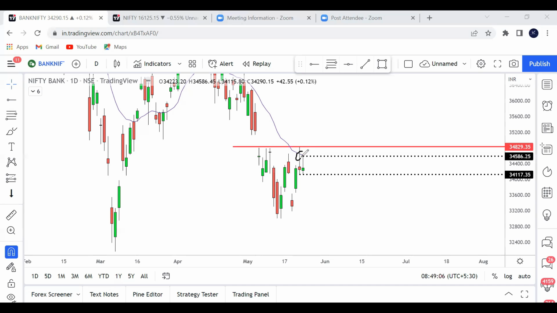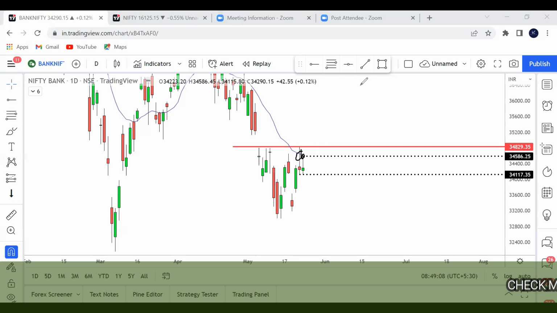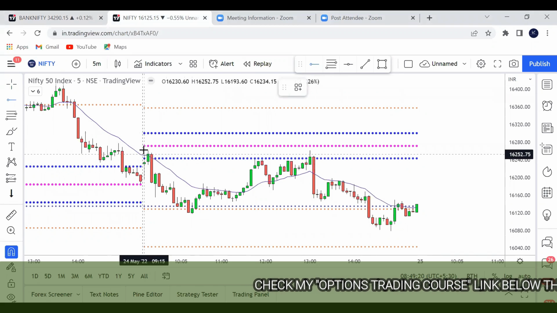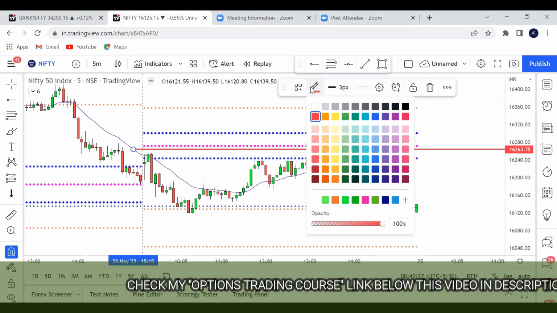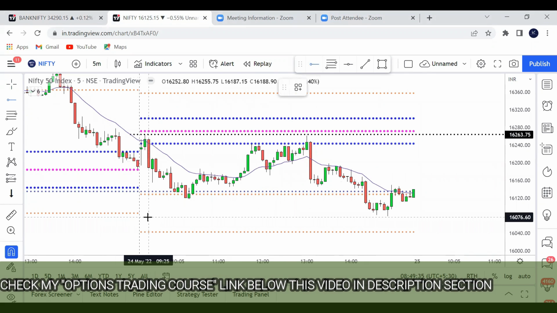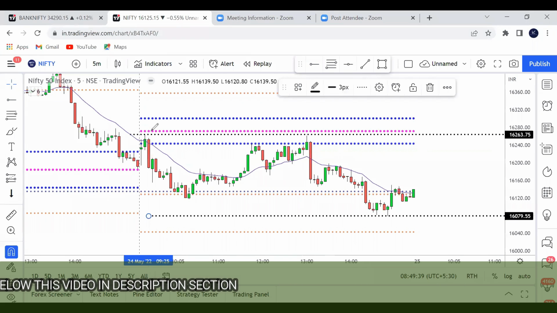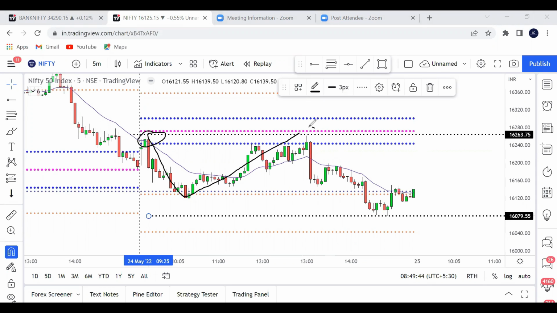Because here also it reversed after the 20 MA, here also it is taking resistance. Let's go to the Nifty chart now. And in Nifty you can see the same price action, just like Bank Nifty: it opened with a kind of bullish pin bar, took resistance near the CPR, reversed back to the daily pivot, again went back to the day's high, and again came back and finally closed.